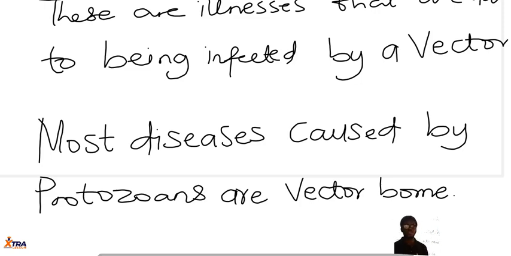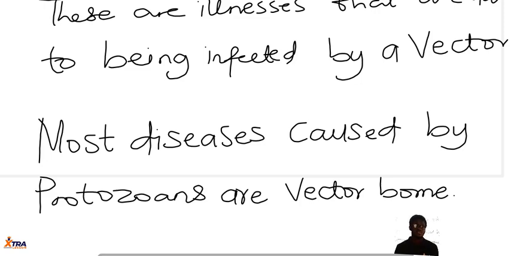Now, remember I told you that the vectors are mostly arthropods, particularly of the class Insecta. You understand? So most of them serve as carriers of these pathogens. The reason they serve is due to the fact that these disease-causing organisms, these pathogens, have to transcend between two or more hosts in completing their life cycle.